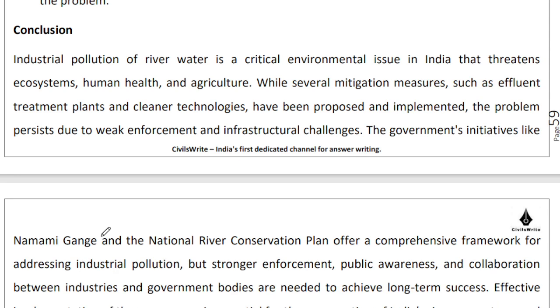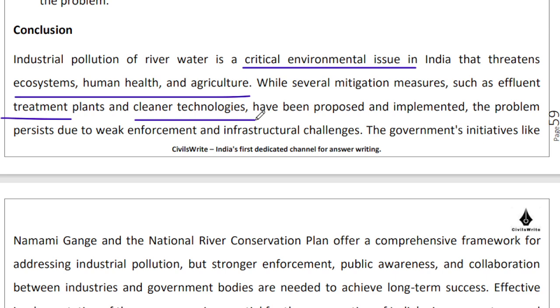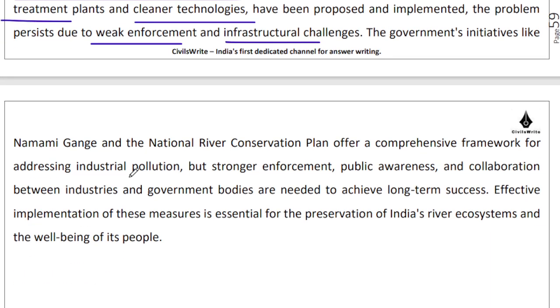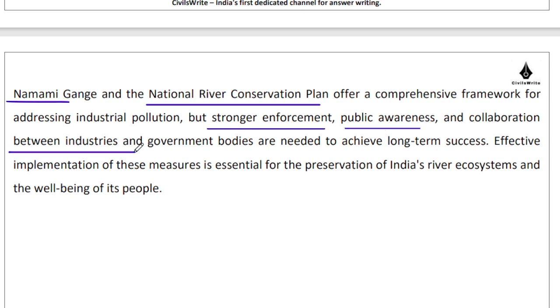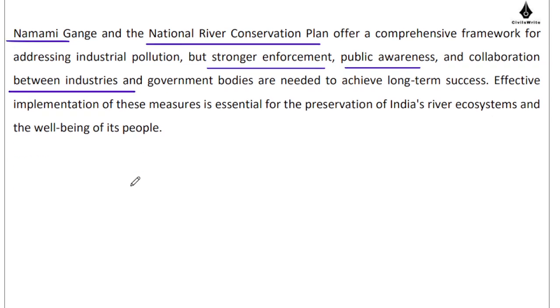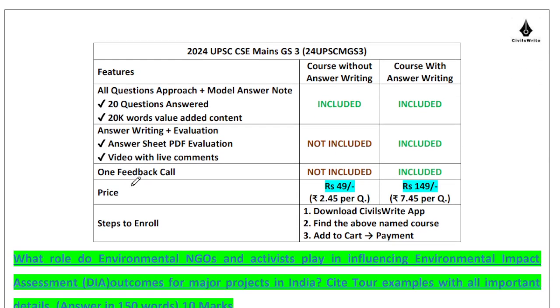So the broad approach that you have to take is that yes, this is a critical environmental issue which can have a significantly deleterious impact upon ecosystems, health and agriculture. We need to establish effluent treatment plants. We need to encourage adoption of cleaner technologies. But we are stymied by weak enforcement and infrastructural challenges. Government initiatives need to be appreciated and acknowledged. Your Namami Gange, your National River Conservation Plan need to be acknowledged. But if we want success, we need stronger enforcement, public awareness, and collaboration between a variety of stakeholders, right? And then we will be able to achieve what needs to be achieved. So that's the basic idea that you need to highlight over here.